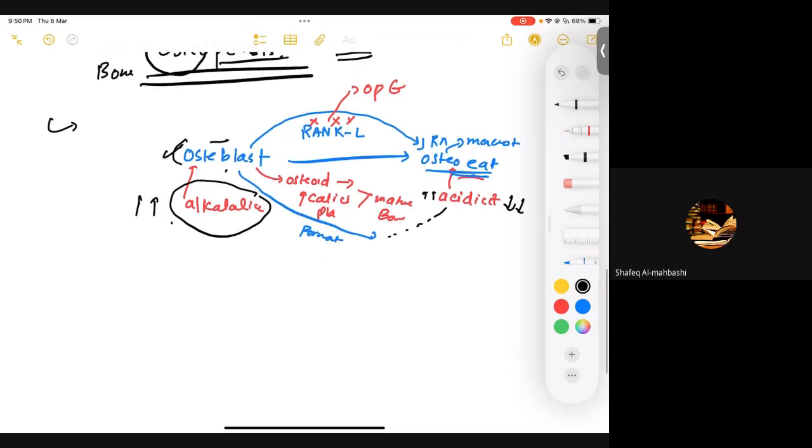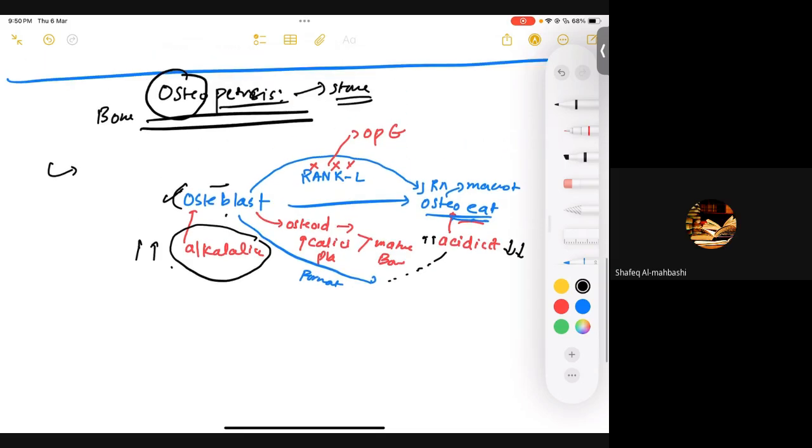Okay. And what is the OPG? OPG is secreted from where? Okay. OPG.